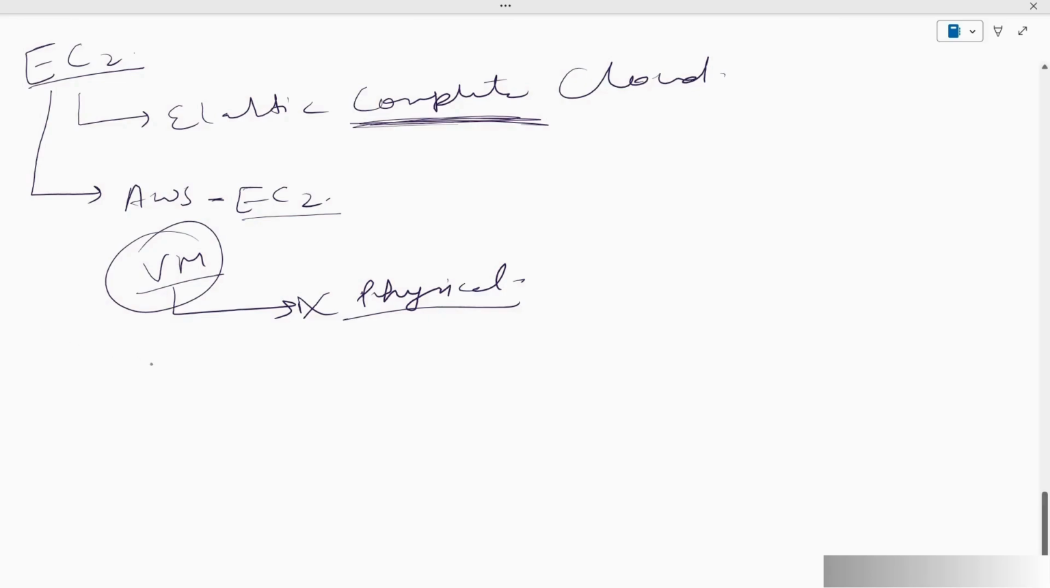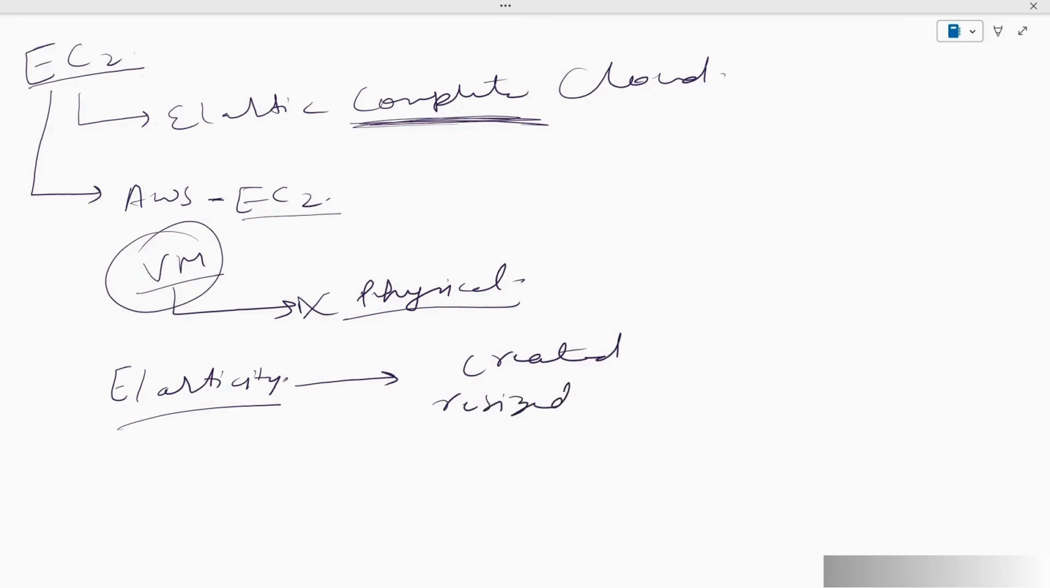One very interesting benefit that we have with EC2 machines is elasticity. What is elasticity? Unlike traditional virtual machines, EC2 instances can be created, resized, or terminated on demand, allowing for greater flexibility and scaling according to the requirement. That is one of the best parts about EC2 machines. Resizing refers to increasing or decreasing computing power, like RAM, CPU, or storage.